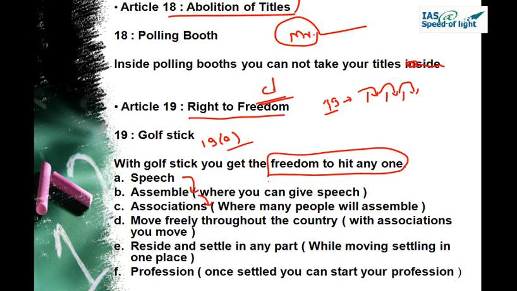Once you form associations, you have to move throughout the country to do the work of the association and to preach its ideas. If you are moving throughout the country, once in a lifetime you feel you should reside and settle in at least one part, and then you can live a settled life. And if you settle in any part, then you can start your own profession. So first is speech, assembly, association, moving throughout the country, then residing in one part, and after residing in one part, it is the right to profession. These are the sub parts of Article 19.